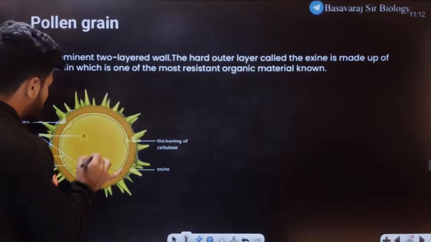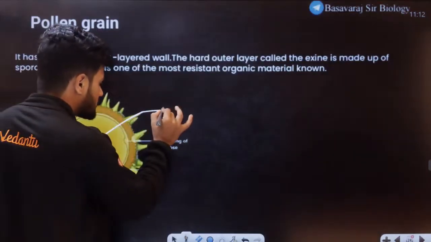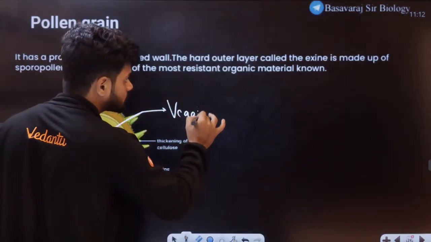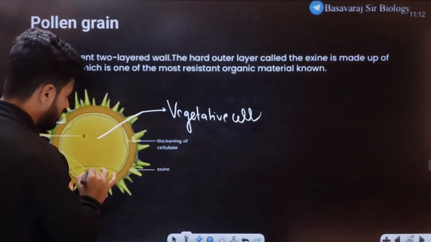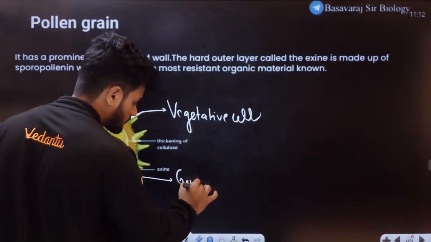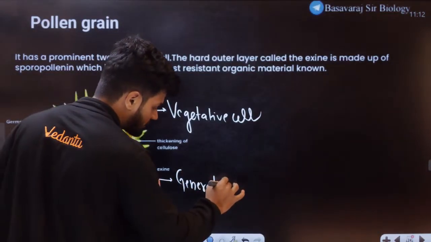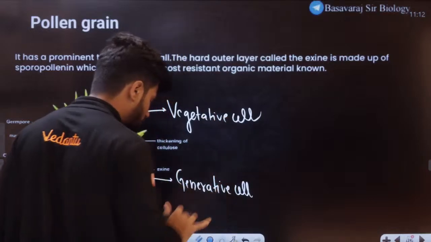Students, can all of you see? This is a large cell. This is called the vegetative cell, and the small one is called the generative cell. Difference you understand.